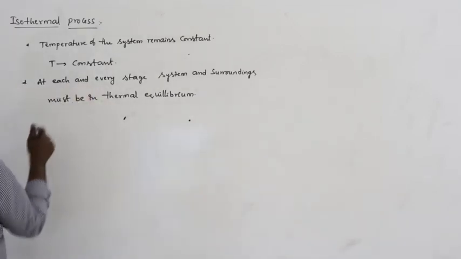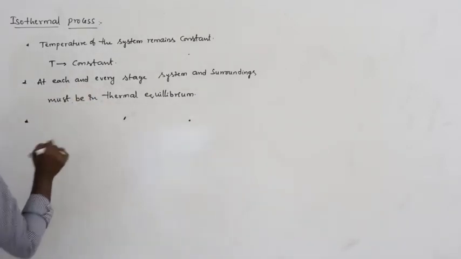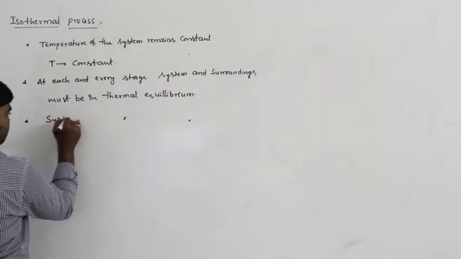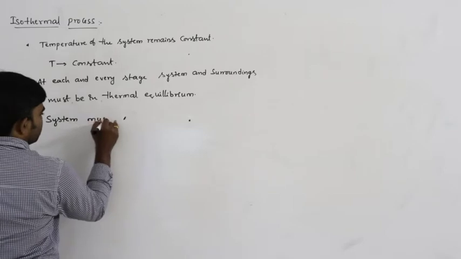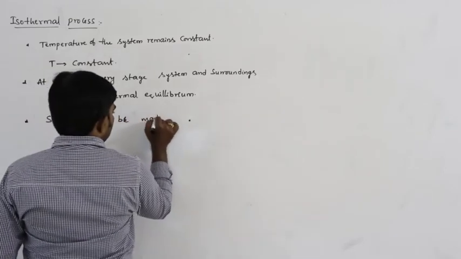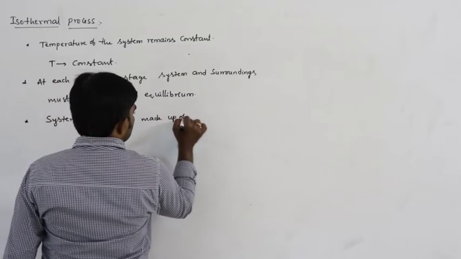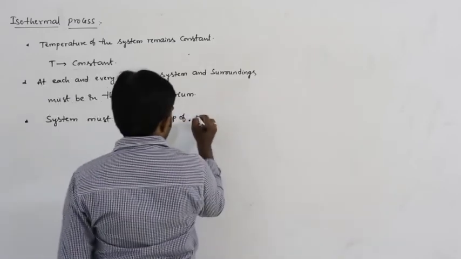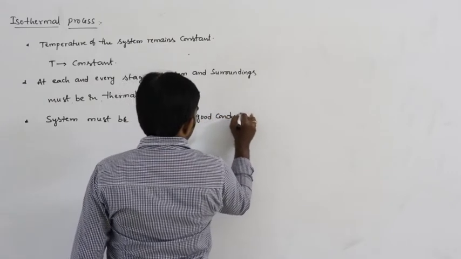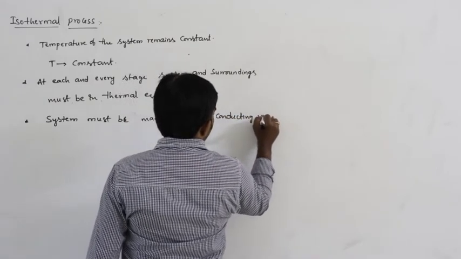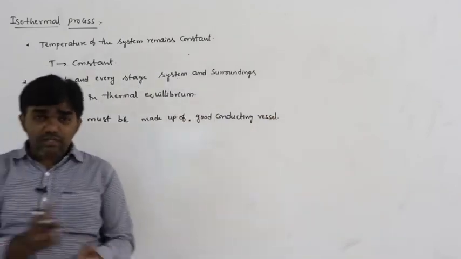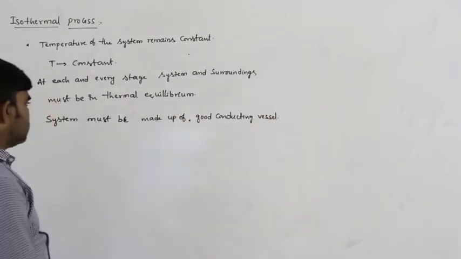For this thermal equilibrium condition, the system must be made up of a good conducting vessel, because heat energy must be continuously exchanging between the system and surroundings.